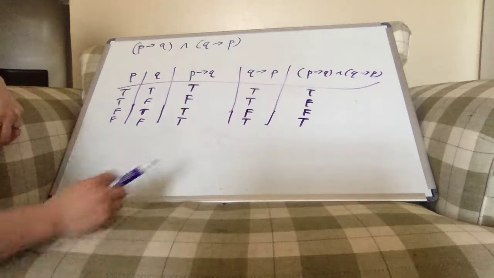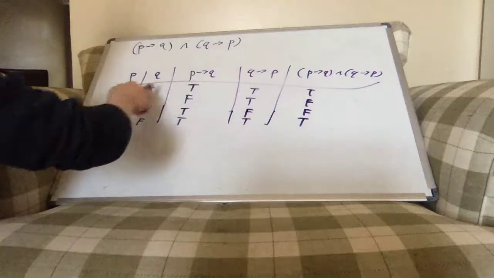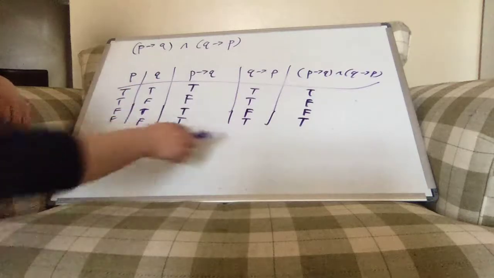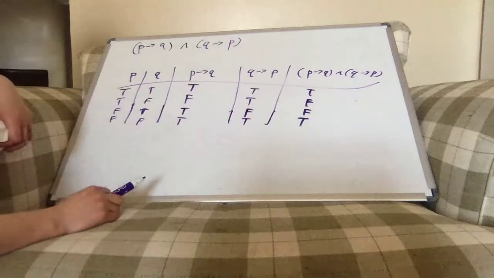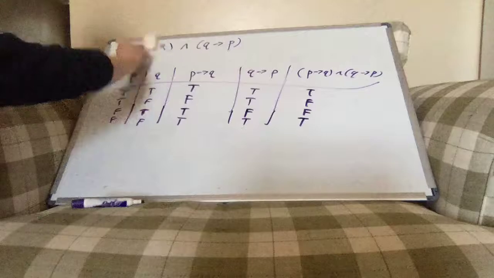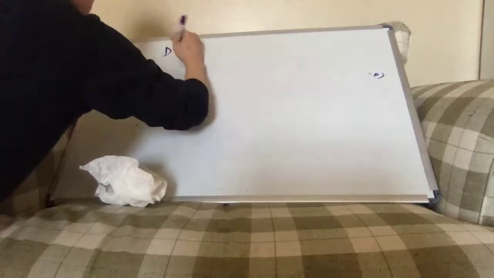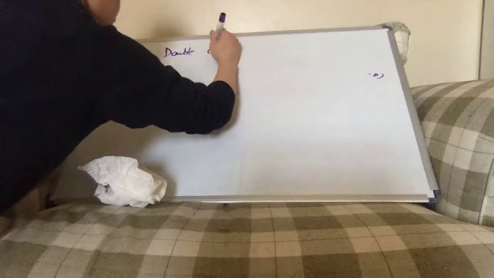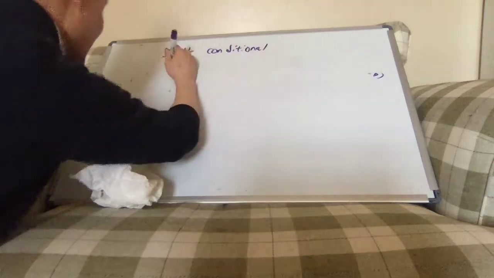So there we have it. There we have a statement here that's true whenever they're both true or they're both false, and it's false if they disagree. And so we call this operation either the double conditional or the biconditional.